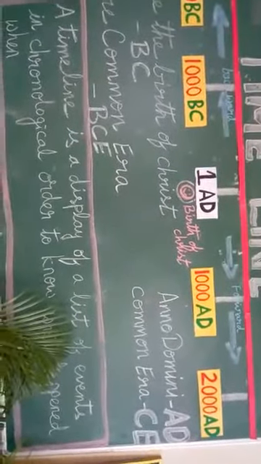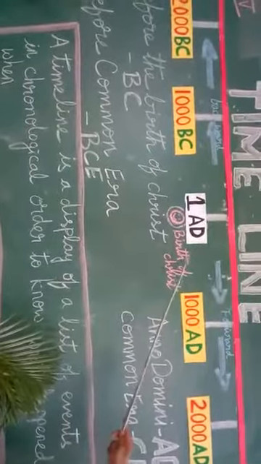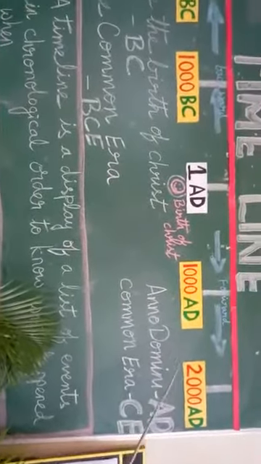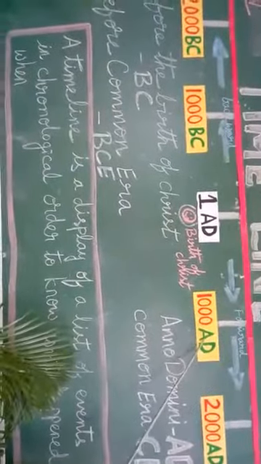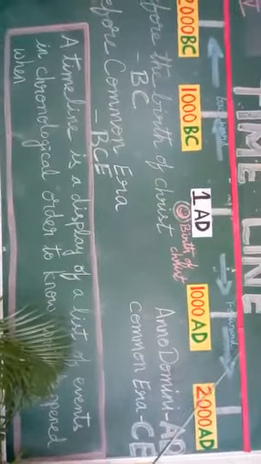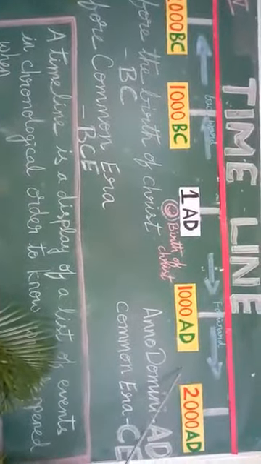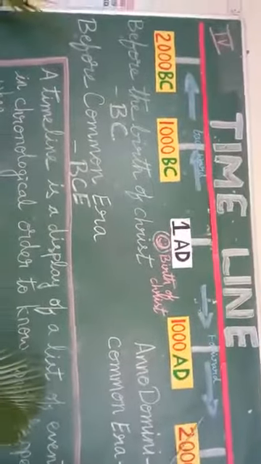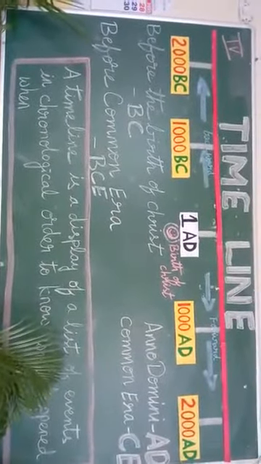Now, just see, Akbar was born 1542 AD. AD means after the birth of Christ we have to see. Now, which year Akbar was born? 1542. Means after 1000, 1100, 1200, 1300, 1400, 1542, somewhere here it comes. So it will be very simple. With the help of timeline we can know what happened and when.